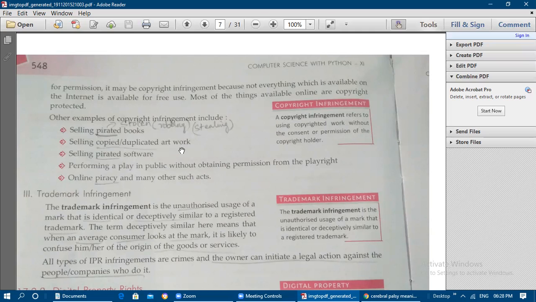Okay, if you have duplicated that work and you are selling it, then that is known as copyright infringement only. Selling pirated software, that is not original software, which is obtained through cracks or key generator tools. If you have obtained that software and you are selling it, then that is known as selling pirated software, which is also unlicensed software. Okay, that is only pirated. And performing a play in public without obtaining permission from the playwright. Any movie or any song, if you are playing it, then you need to get the permission from the owner or the creator. Online piracy and many other such acts all come under copyright infringement.